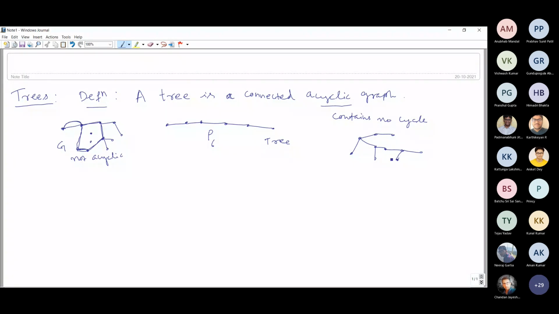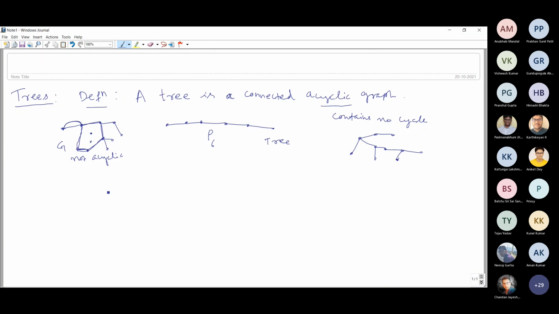It is connected, so you will not have any isolated vertices, or you will have only one component, and between every pair of vertices, you should have a path. So this is one example of a tree. Is this concept of a tree clear to you?